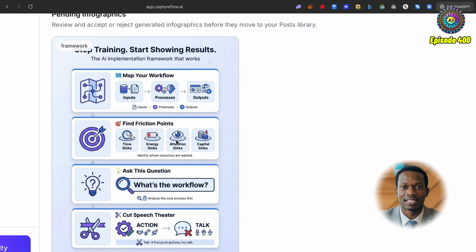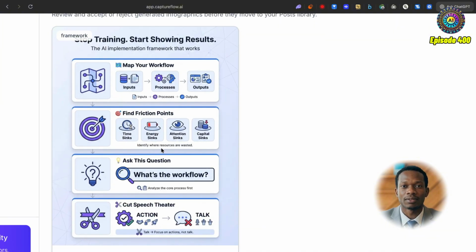Time, energy, attention, and money. It's an acronym I use often because these are the only 4 things I believe we can control. And when you actually spell them out, they conveniently spell TEAM. In this case, I use the word capital, but this is still quite impressive. Identify where resources are wasted.